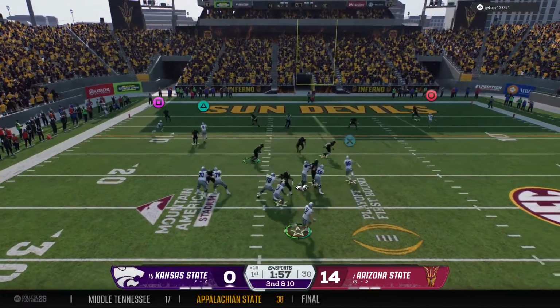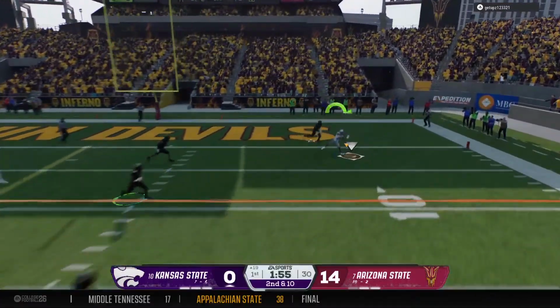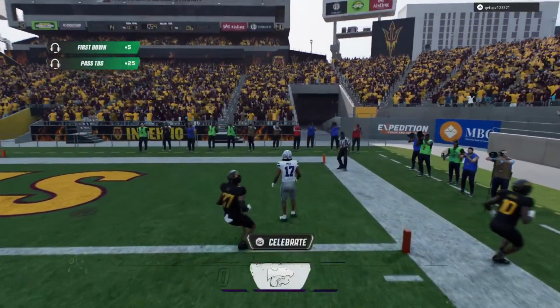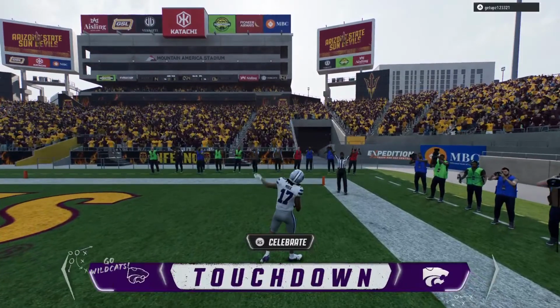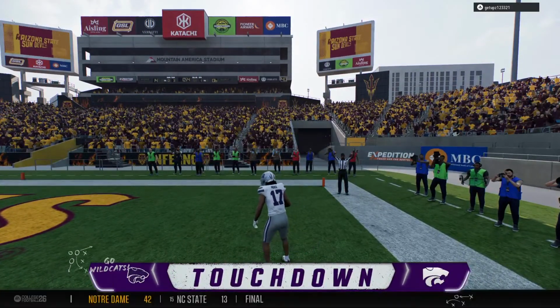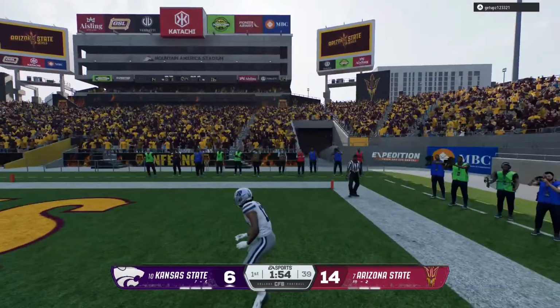And he's back to throw again on 2nd down. Trying to create here on the move. Finds a man open on the right side downfield. Touchdown, Wildcats, as they fight back here in this playoff game.